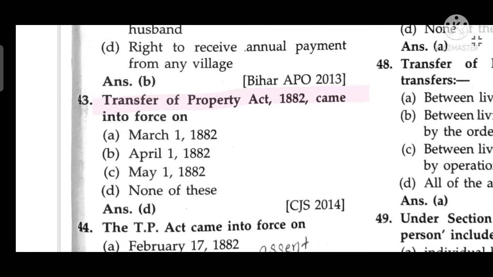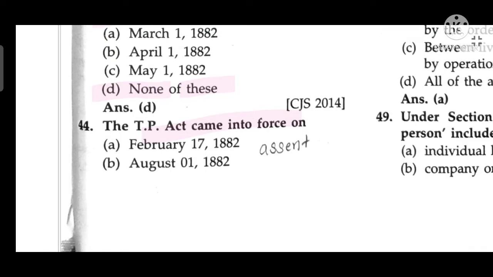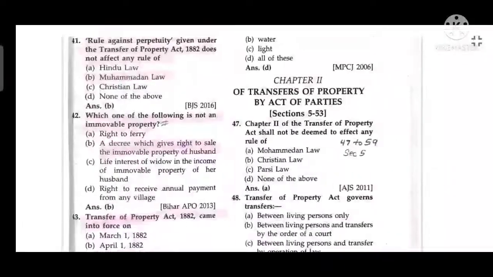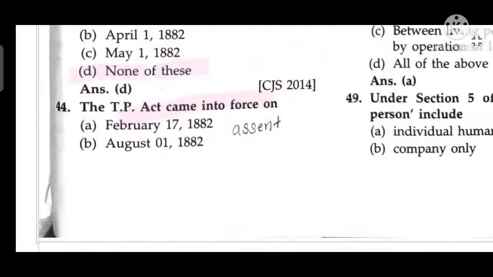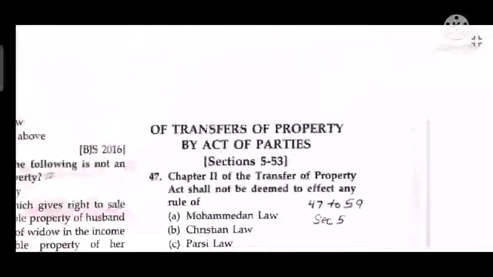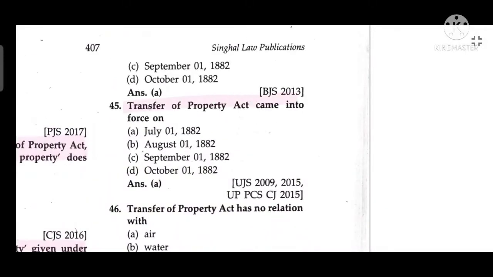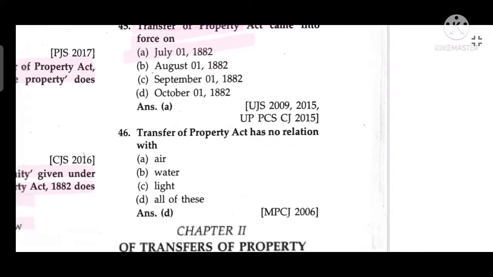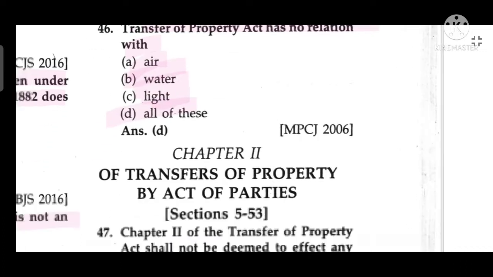The Transfer of Property Act 1882 came into force on none of these. TP Act came into force on 17 February 1882. Transfer of Property Act came into force on July 1, 1882. The Transfer of Property Act has no relation with air, water, light, all of this.